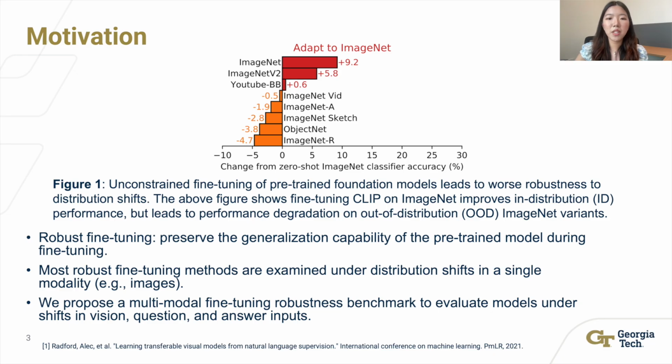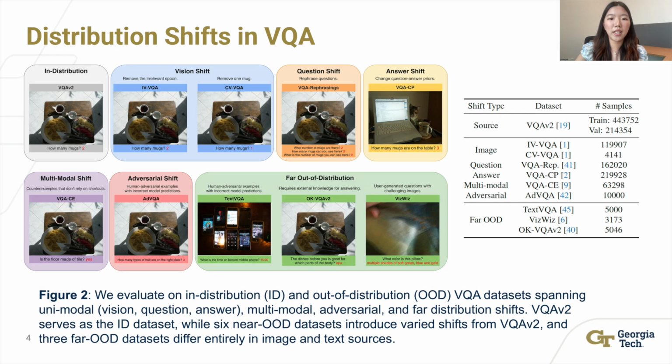However, most robust fine-tuning methods are examined under distribution shifts in a single modality, for example, images. We propose a multi-modal fine-tuning robustness benchmark to evaluate models under different kinds of shifts. FRAMES-VQA consists of 10 VQA datasets.